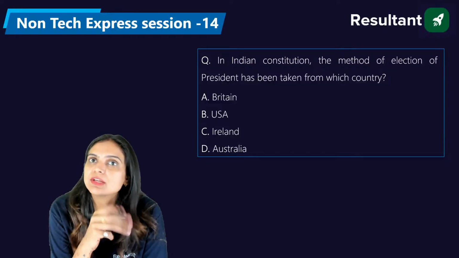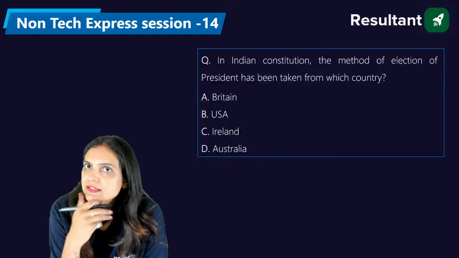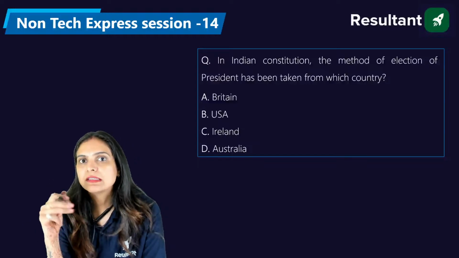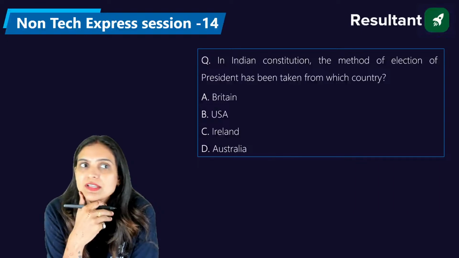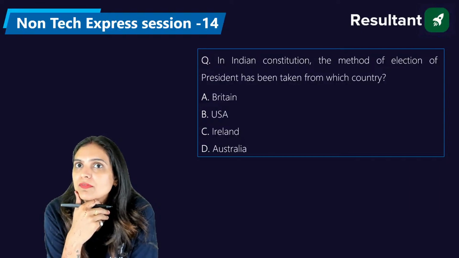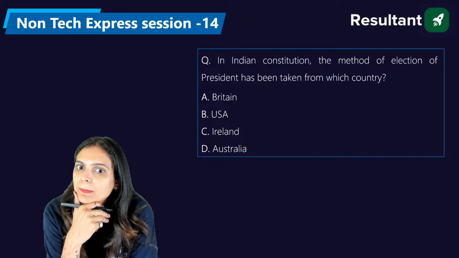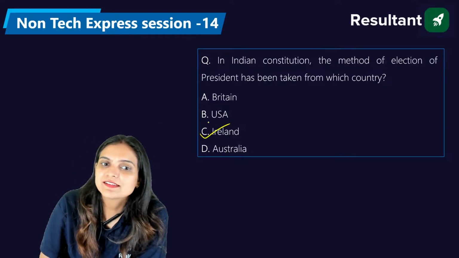Yes, in the USA they have double citizenship, one in the center and another in the states. If you are visiting the USA for the very first time, you will have two types of citizenship: one in the province where you reside, and another for the USA as a whole. Puneet is saying it's Ireland. Vidya is also saying it's Ireland. From Ireland, we have taken the method of election of the president of our country. Are you sure, everyone? Wow, very nice. Yes, definitely, the right answer is Ireland.